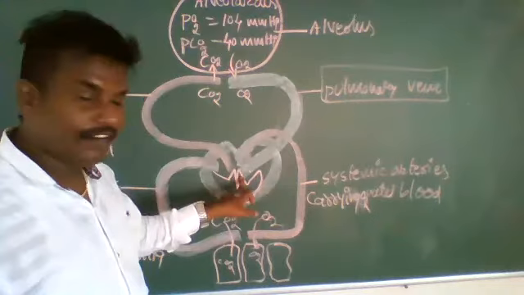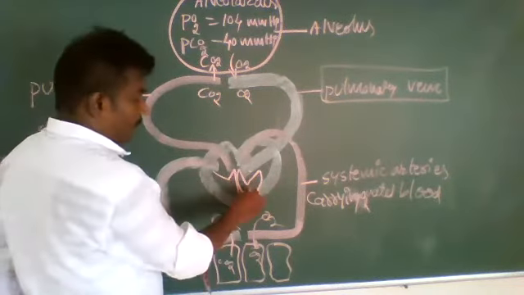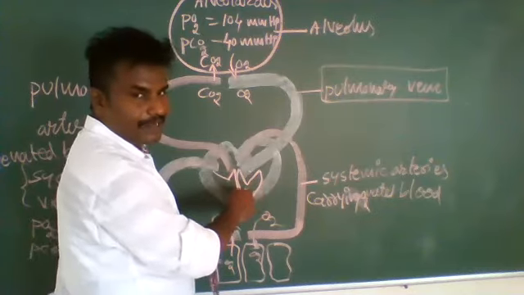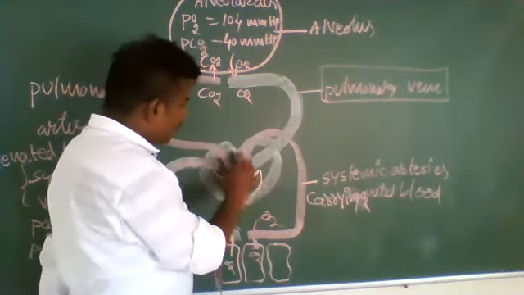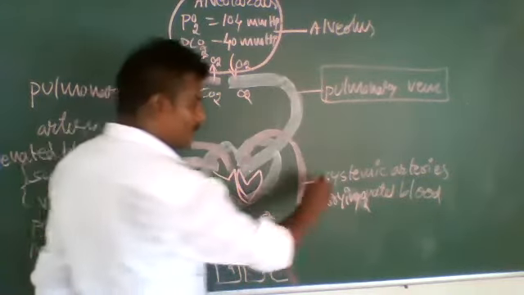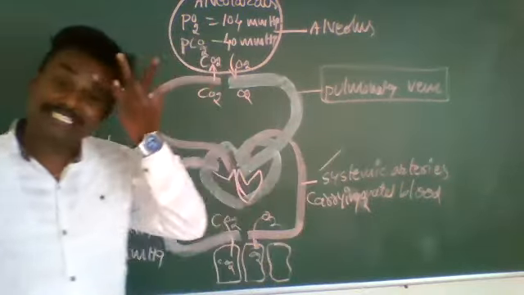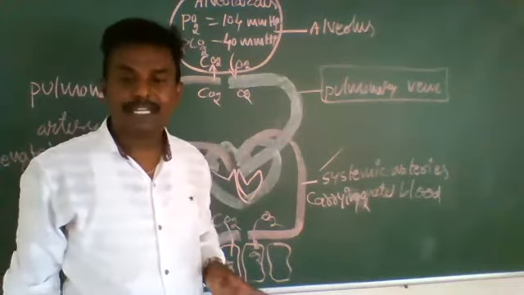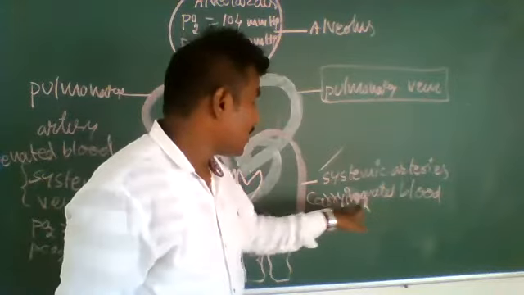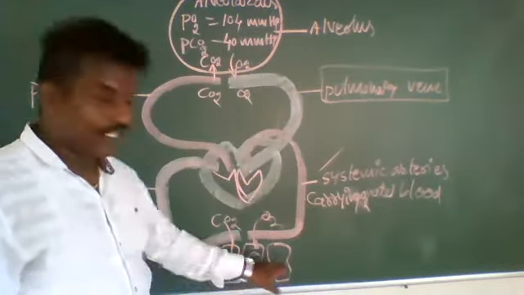From the heart, this oxygenated blood goes to the tissues through systemic arteries and systemic capillaries. Systemic arteries carry oxygenated blood to the tissues.